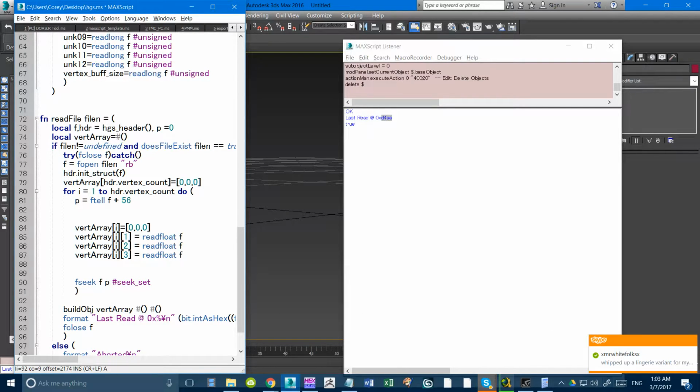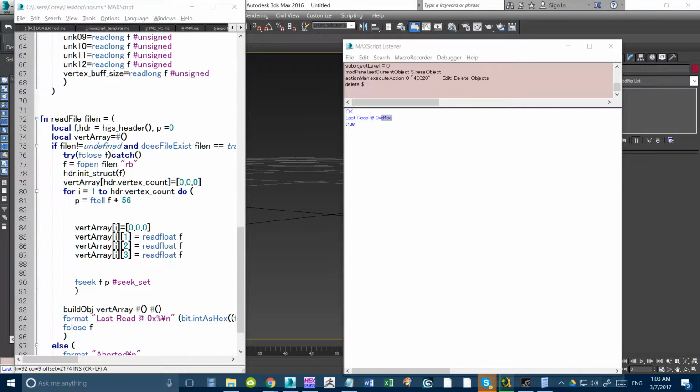Whipped up a lingerie variant for my girl's model based off of one of those hoochie ports. Someone ported it to, oh yeah, hoochie. Okay, fuck. I should turn off things when I'm doing videos.